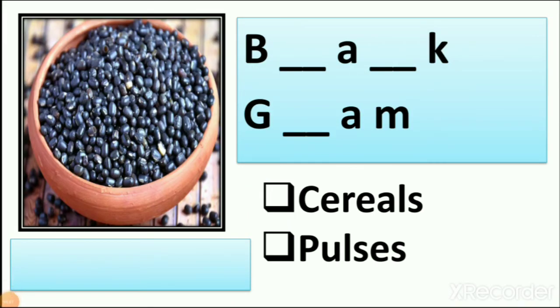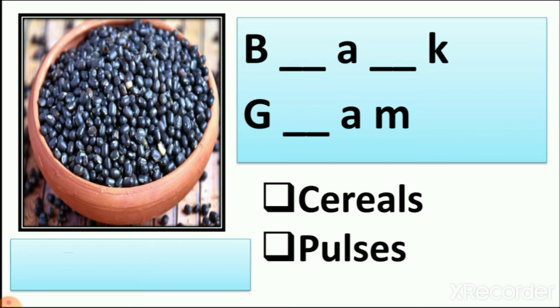Now what is this? Yes, this is black gram. Now it looks like other pulses, but the color of this is black. But when we use it, we take out the peels of it. We use it whole also. We cut it and we use it, and we use white also. Even we use yellow also. So it is a black gram.